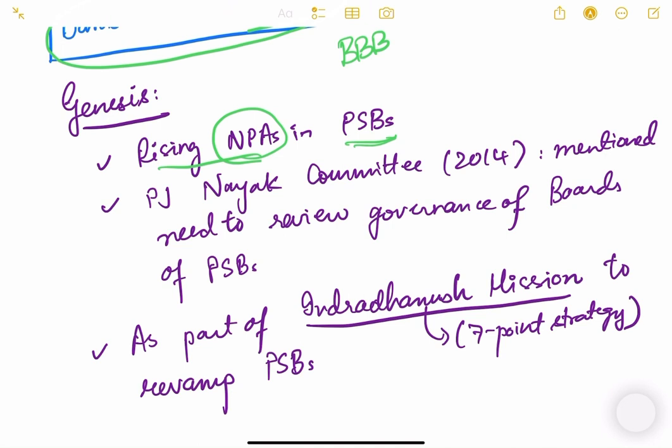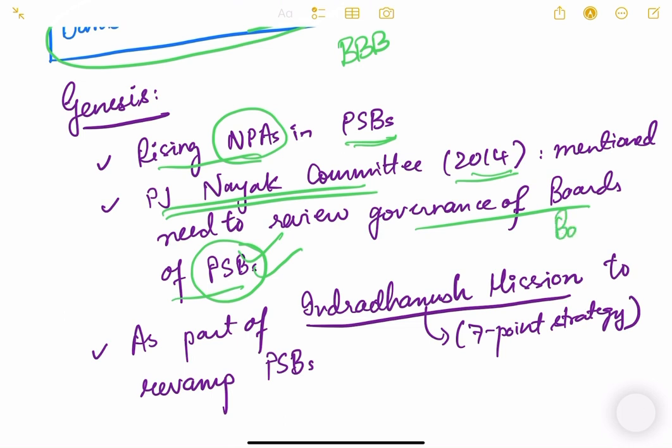There was a committee set up in 2014 by the government, known as the PJ Nayak Committee. The PJ Nayak Committee mentioned the need to review the governance of the boards of PSBs. It said that one of the reasons for NPAs is bad governance in the public sector banks, especially in the board of governors, the BOGs. The people heading the banks, the chairman of the board, who are taking the policy decisions of the bank, because of their bad governance and indiscipline, these NPAs are occurring. So the PJ Nayak Committee said we need to review the governance of the boards of public sector banks.